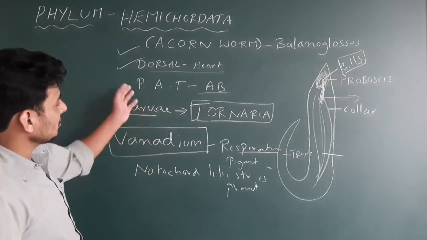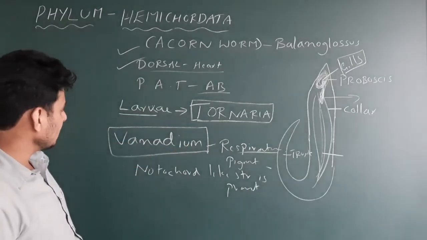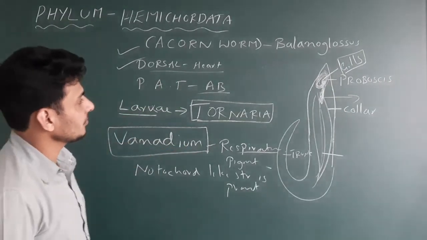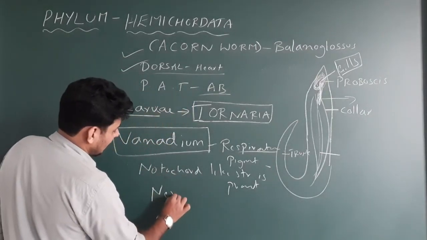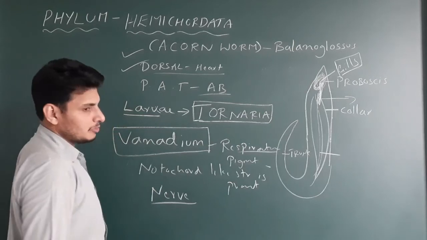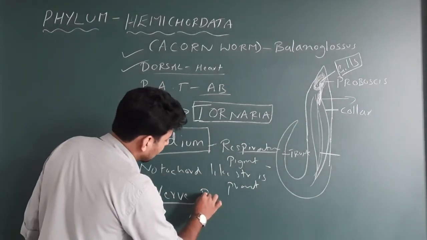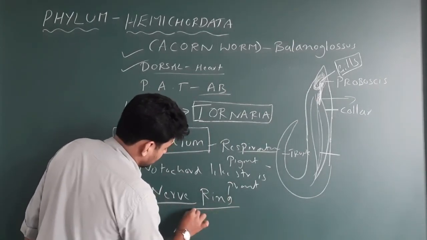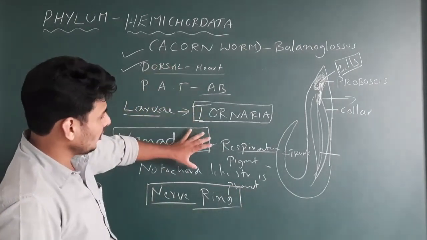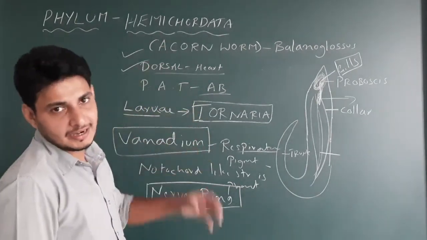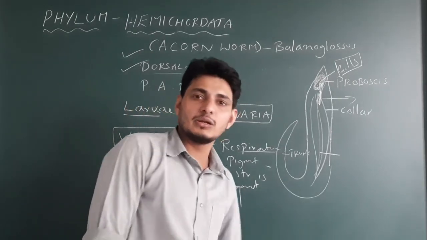Acorn worm has a dorsal heart, and the post-anal tail is completely absent. The last one is the nerve ring. They do not have a well-developed nervous system, but they have a nerve ring like starfishes or echinoderms. Please note this one. So just write these points along with the points which you wrote in the regular class.